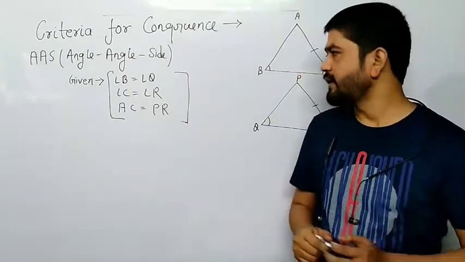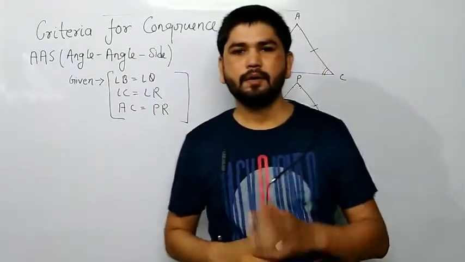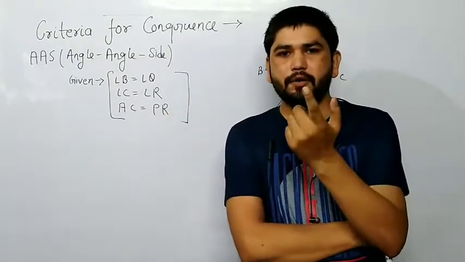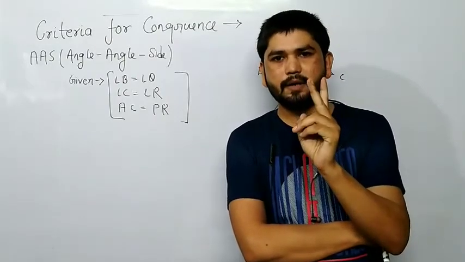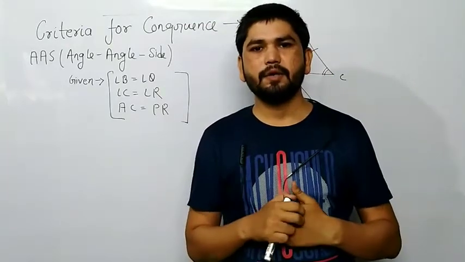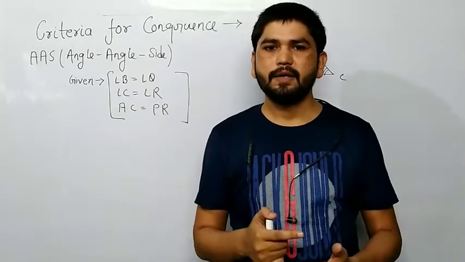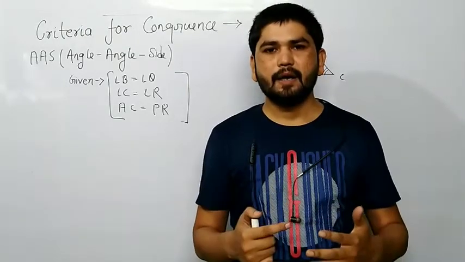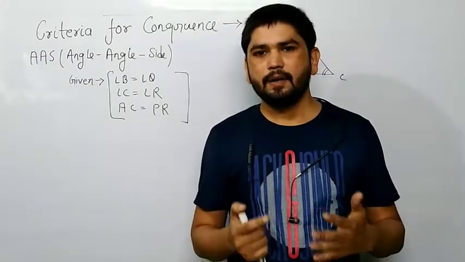Got it, class? If two consecutive angles and one side of a triangle are equal to two consecutive angles and one side of another triangle, then we can say the triangles are congruent by the AAS property.